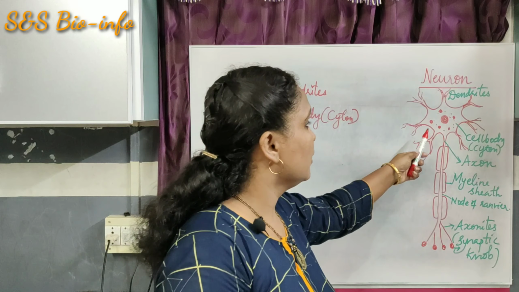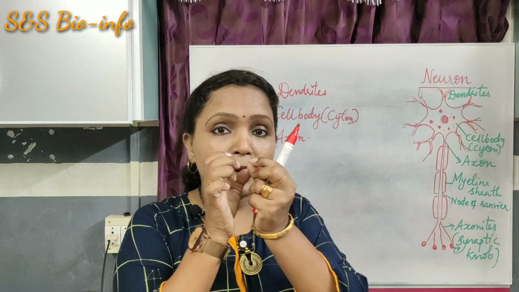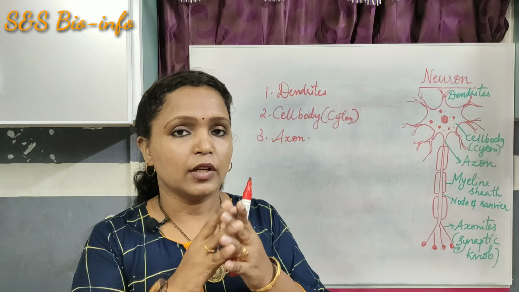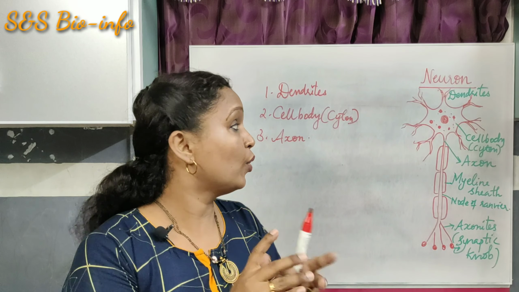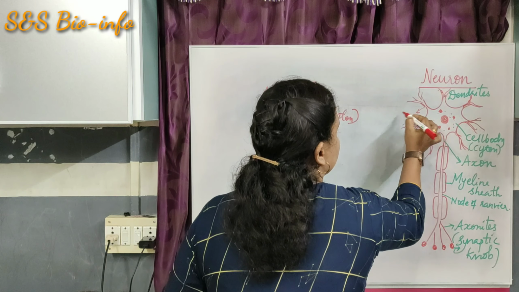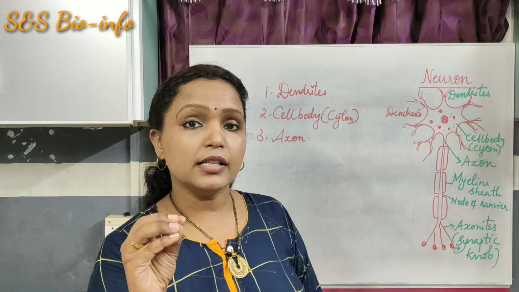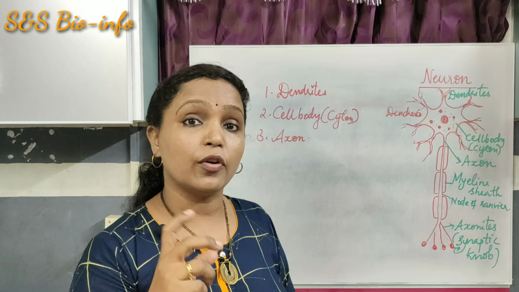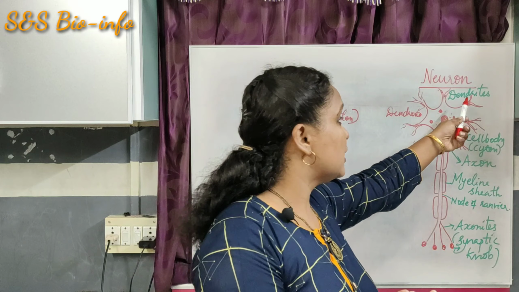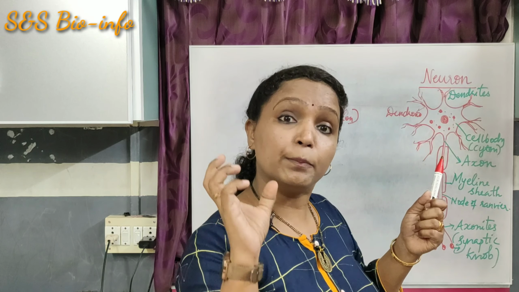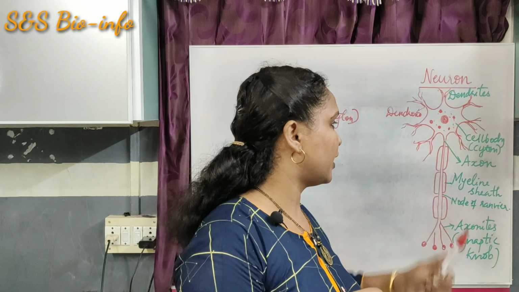Then from the cell body, main tubes arise. Those main tubes are known as dendrons. These dendrons branch out to form fine dendrites. So, the second important part is the dendrites.